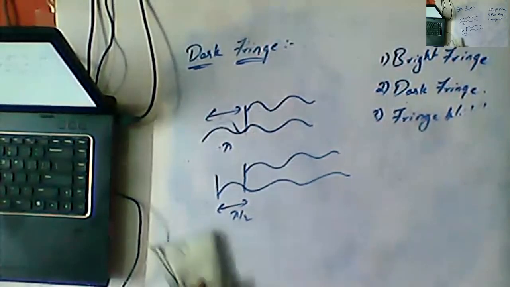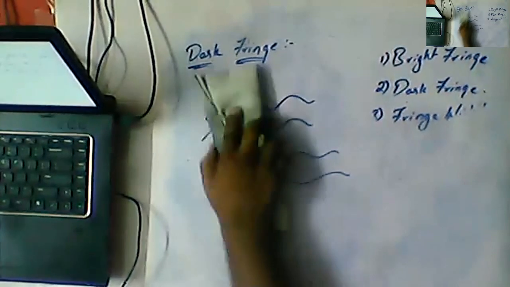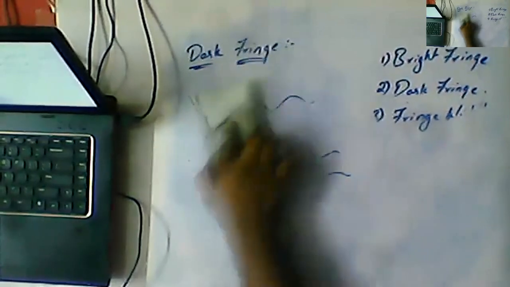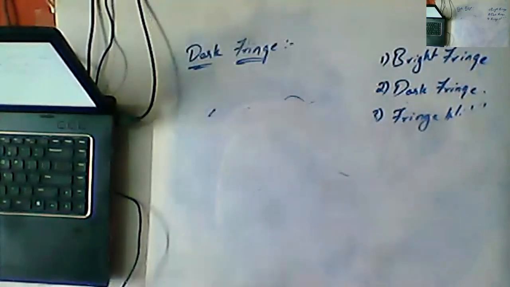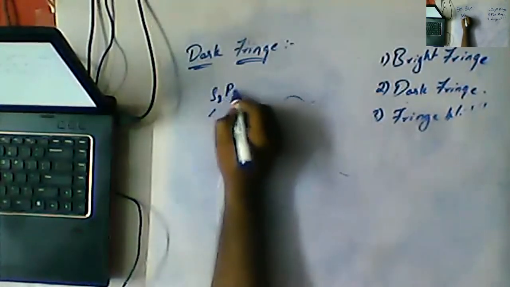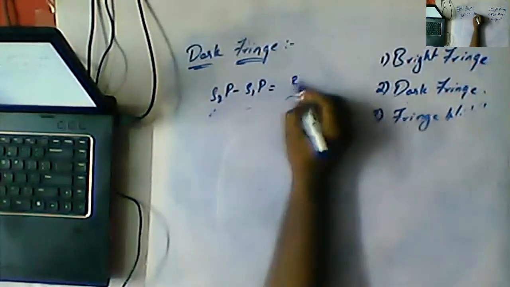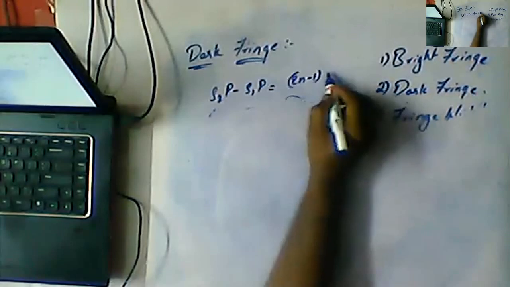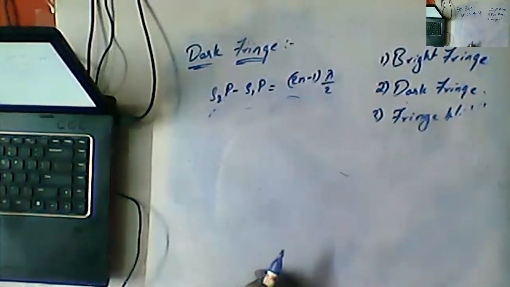So when the path difference is an odd integral multiple of lambda by 2, it will give rise to a dark fringe. So what is the condition? S2P minus S1P should be equal to (2n minus 1) lambda by 2.